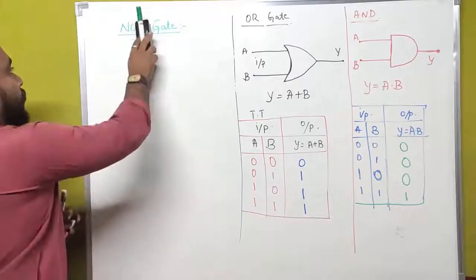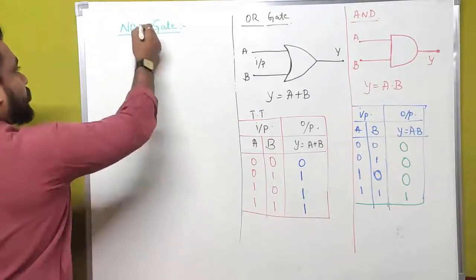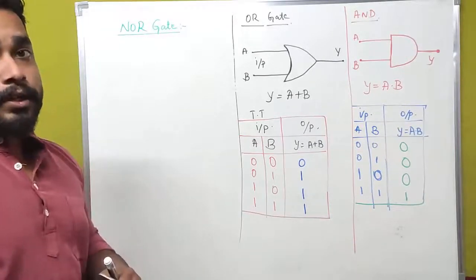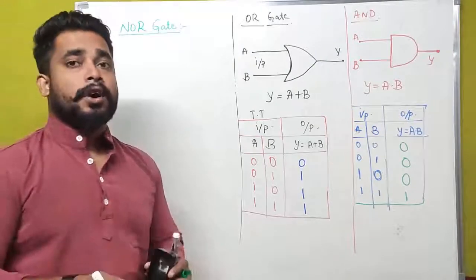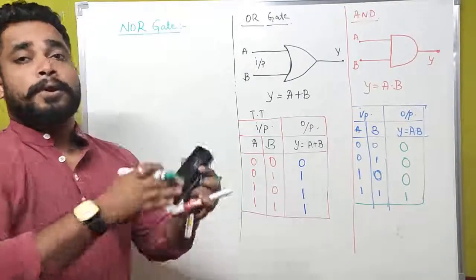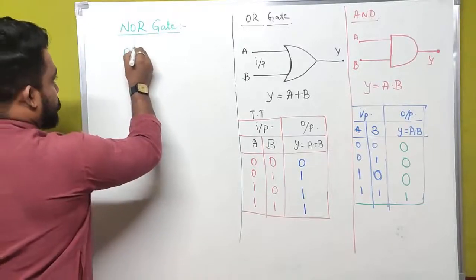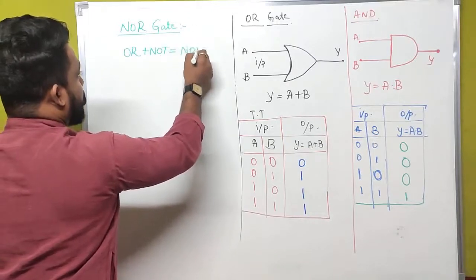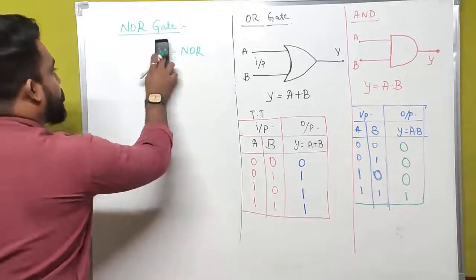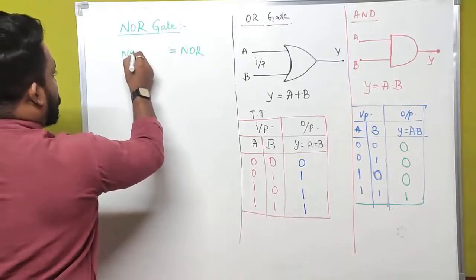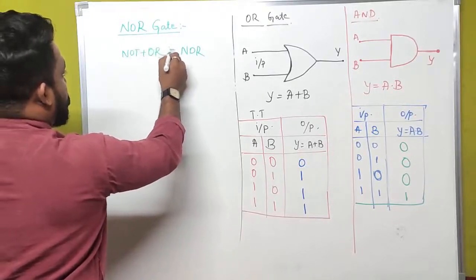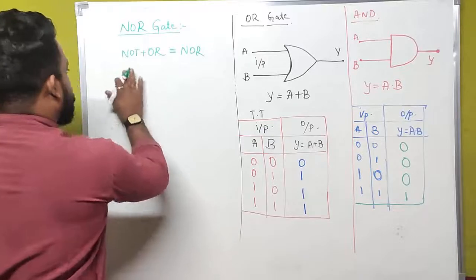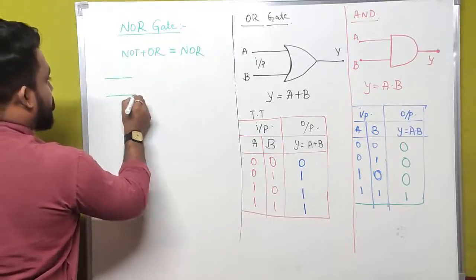What is the meaning of NOR gate? First, let us see what is the meaning of NOR gate. NOR means it is the combination of OR plus NOT, or we can also call that NOT plus OR. NOT gate plus OR gate is nothing but NOR gate. How are we constructing that? Here we have to write the OR gate first.